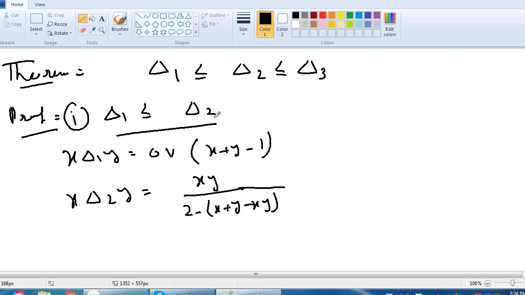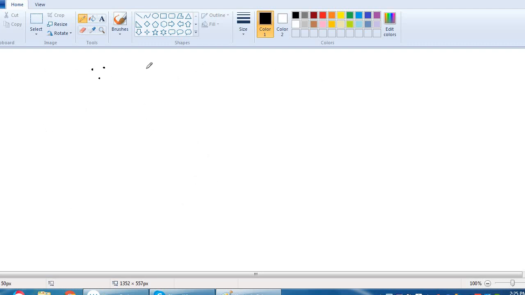we see that all these formulas satisfy the property of fuzzy numbers, that all the values are between 0 and 1. That means x, y are between 0 and 1. Now 0 is less than or equal to x is less than or equal to 1, and 0 is less than or equal to y is less than or equal to 1, since x and y are fuzzy numbers.